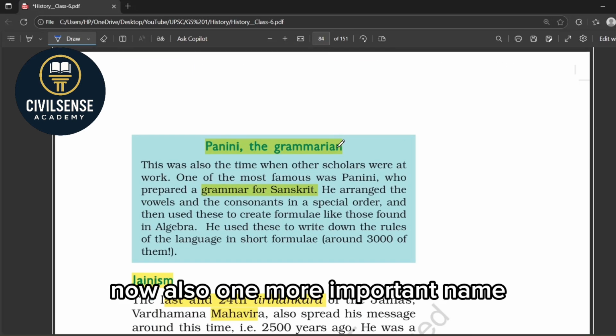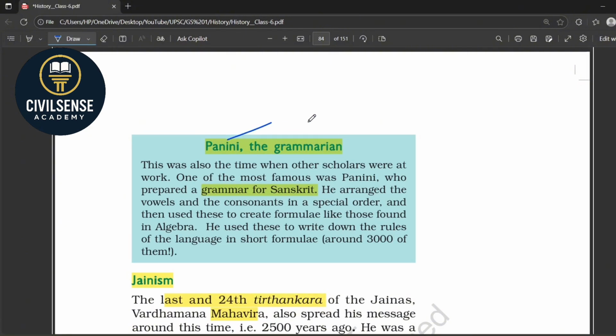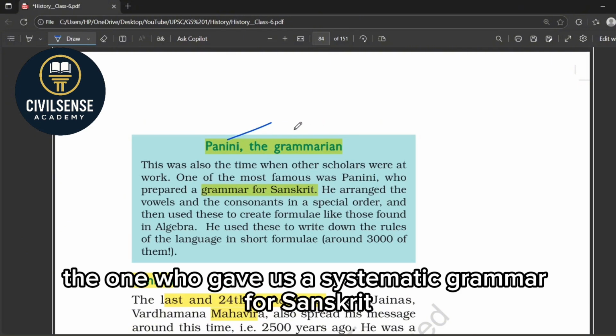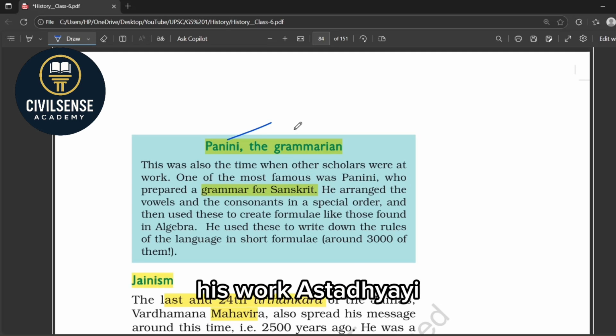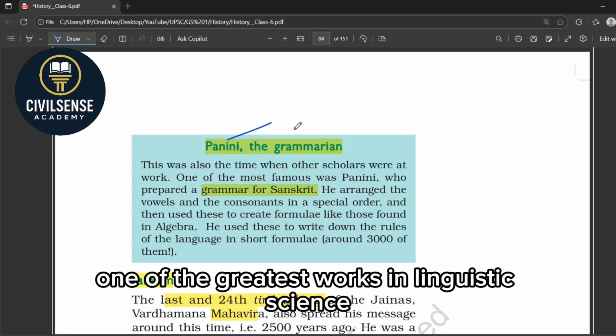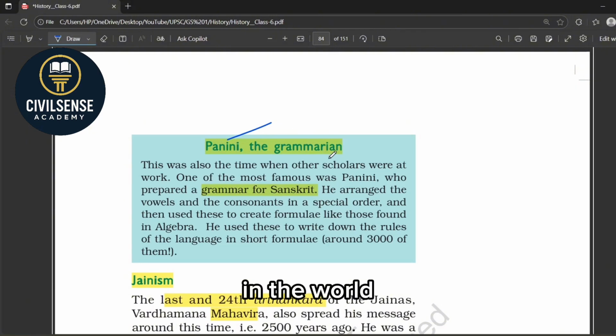Now, also one more important name, that is Panini. He was a great grammarian, the one who gave us a systematic grammar for Sanskrit. His work, Ashtadhyayi, is considered one of the greatest works in linguistic science in the world.